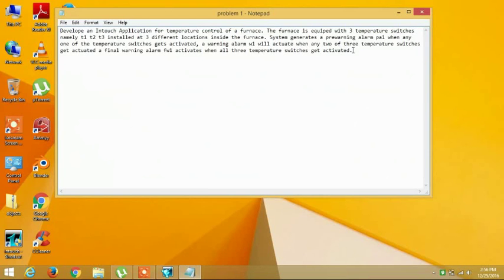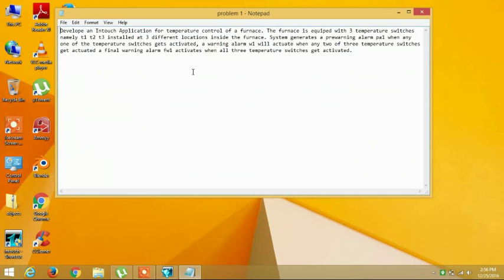Today's question for the InTouch software is to develop an InTouch application for temperature control of a furnace. The furnace is equipped with 3 temperature switches. As you know, a furnace is a heating device, and these temperature switches help us turn the furnace on and off.